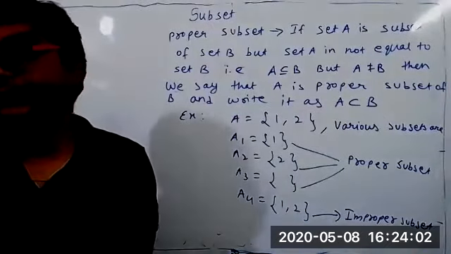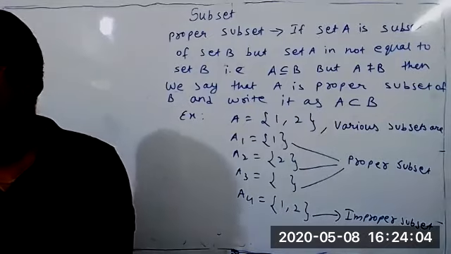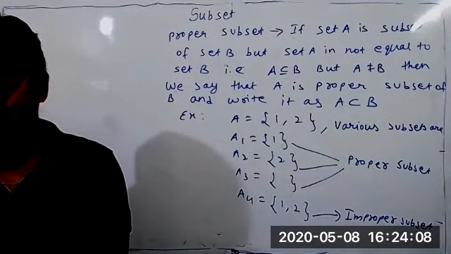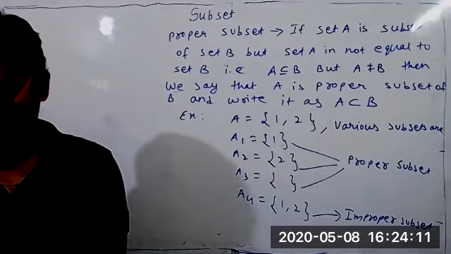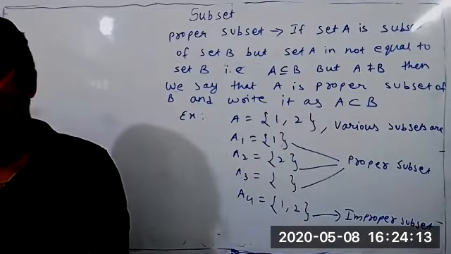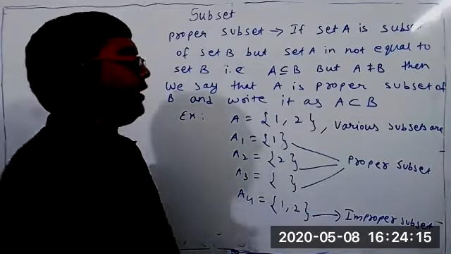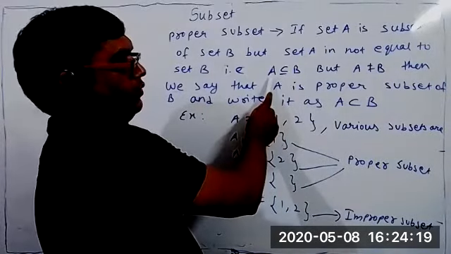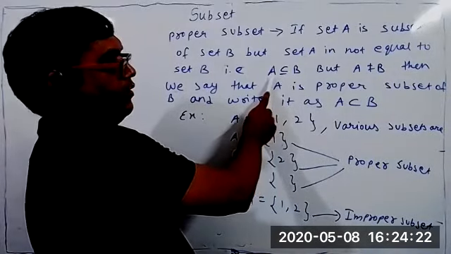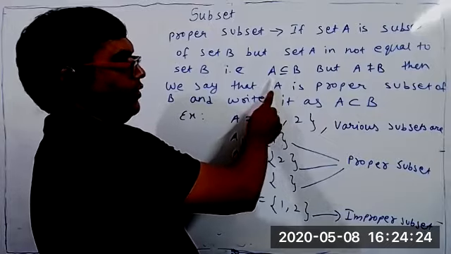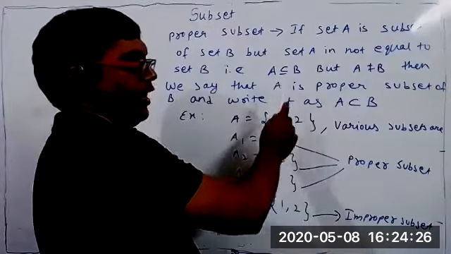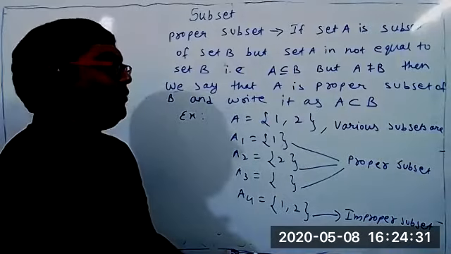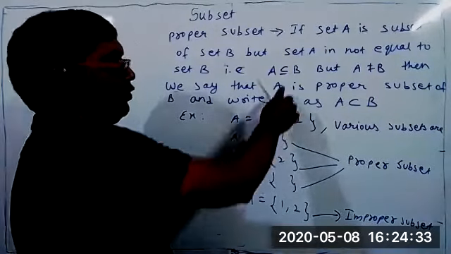Sir, improper subset, do they have a symbol like the one which I've given? A is a proper subset of B, so there should be a symbol for A is an improper subset of B also, right? Here it is, on this one. Can you see my marker? That's the symbol of improper subset. But as I told you now, in some questions we have to very strictly use a symbol.